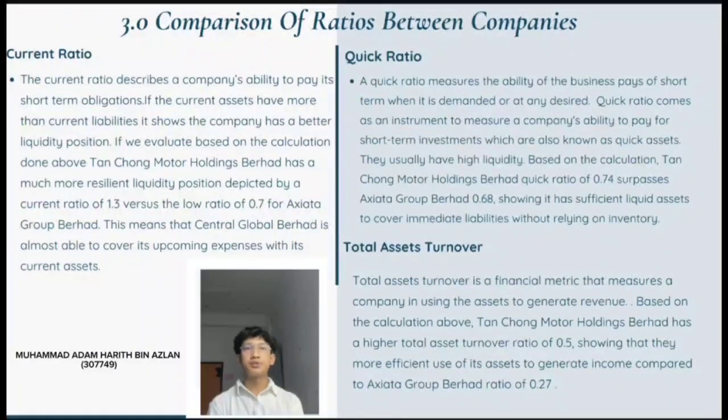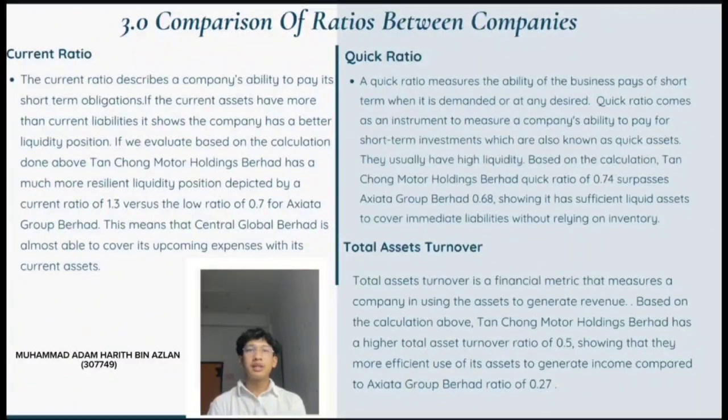Second is quick ratio. A quick ratio measures the ability of the business to pay off short-term debts when demanded. This ratio also emphasizes the company's ability to quickly convert its current assets into cash for the purpose of clearing current liabilities. Based on the calculation, Tanjong Motor Holding Berhad's quick ratio of 0.74 surpassed Axiata Group Berhad's 0.68, showing it has sufficient liquid assets to cover immediate liabilities without relying on inventory.